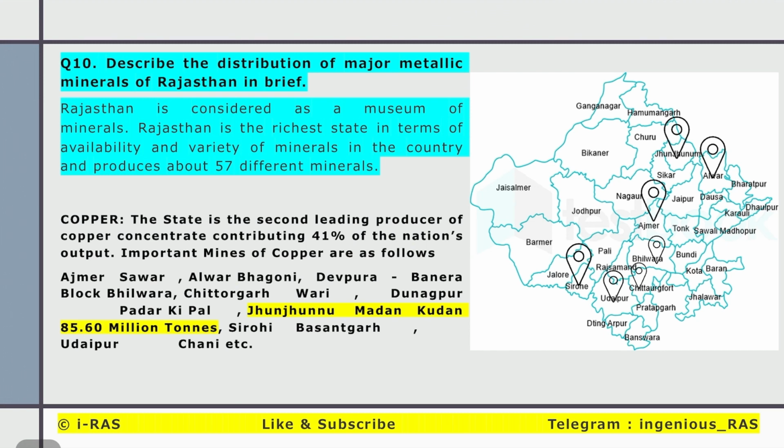Rajasthan, you know, is considered a museum of minerals, and it is the richest state in terms of diversity and variety of minerals. More than 180 minerals are found in Rajasthan, but we mine only 57 minerals. They are economically viable. The famous metal is copper, which is found in ancient civilization also, such as the Harappa civilization, in Khetri from Jhunjhunu.